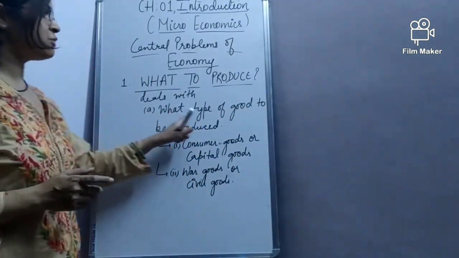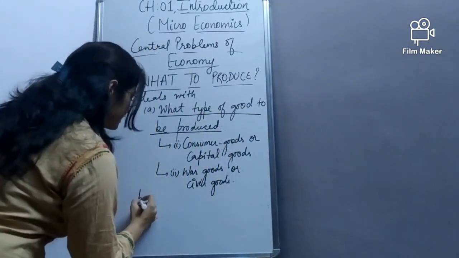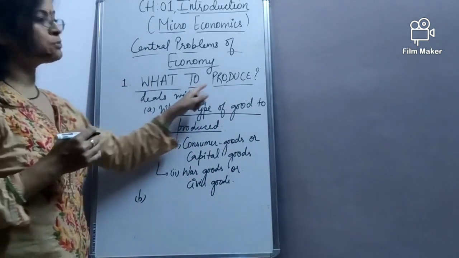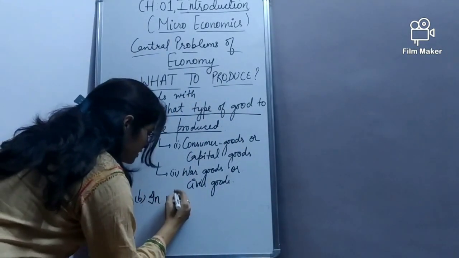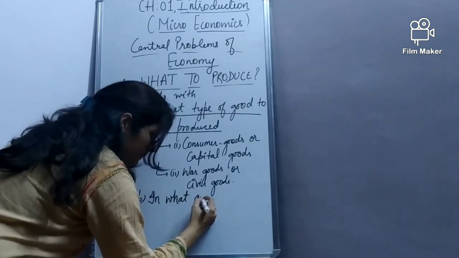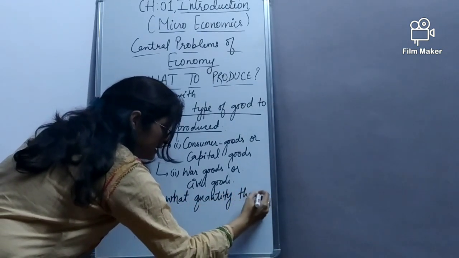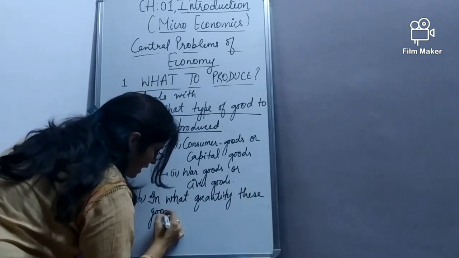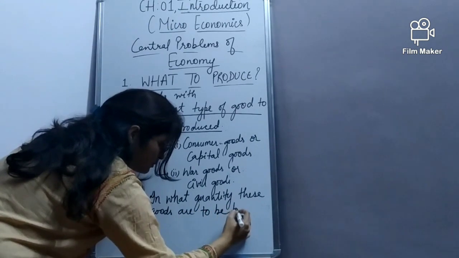Once we decide what type of good to be produced, in the same problem of what to produce, we have to decide in what quantity these goods are to be produced.